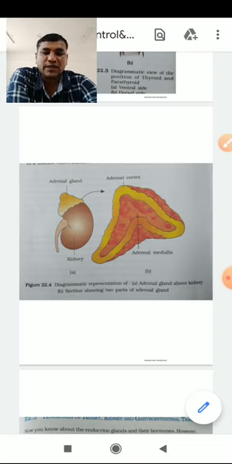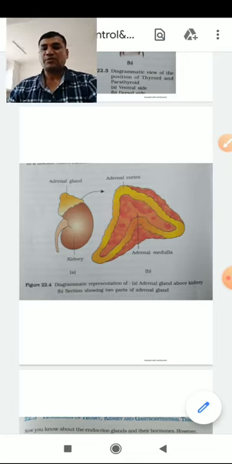Glucagon acts mainly on the liver cells and stimulates glycogenolysis, that is, the conversion of glycogen into glucose. So it is also called the hyperglycemic hormone.